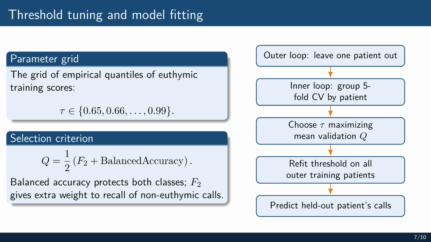Balanced accuracy protects performance on both classes, while F2 gives additional weight to the recall of non-euthymic calls. This is important because, in the monitoring context, missing a depressive or subdepressive state might be more problematic than producing an occasional false alarm. After selecting tau, the threshold is refitted on all outer training patients and then evaluated on the held-out patient. This avoids patient leakage during threshold tuning.